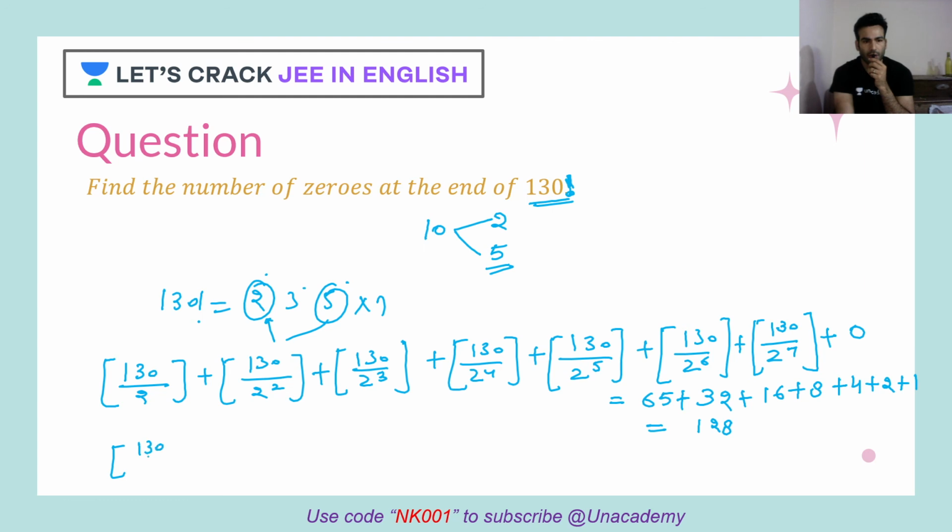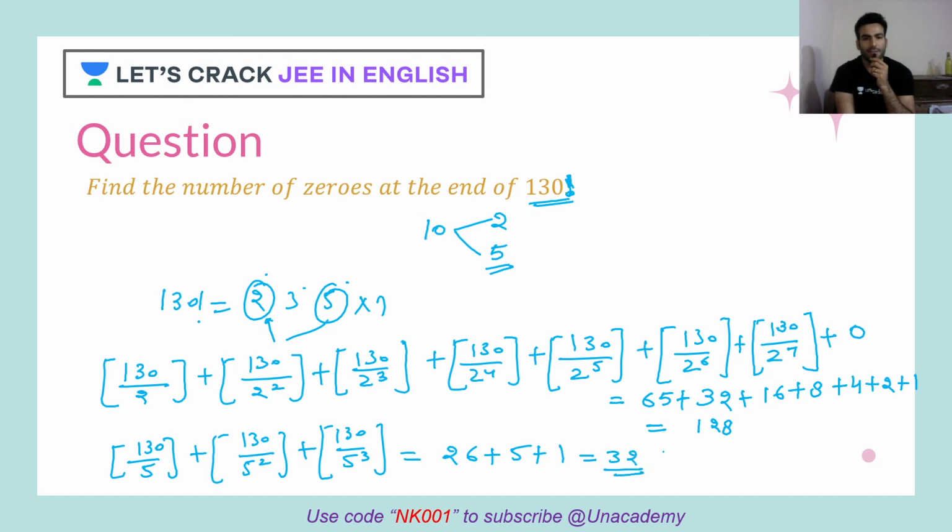Now calculate for 5. We have 5, 25, and 5 cubed is 125. Let's calculate this. If we divide 130 by 5, we get 26. Then if we divide by 25, we get 5 only, then 125 gives only once. So 26 plus 5 plus 1 is 32. As you can see, 5 has the lesser exponent. So the number of tens we get is only 32 tens.